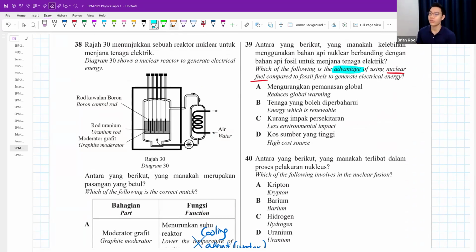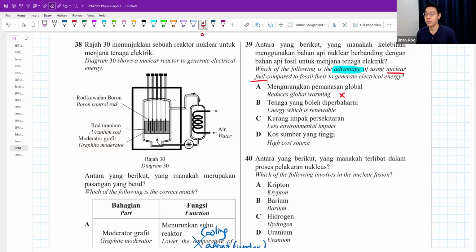Okay, advantage, reduce global warming. No, it doesn't reduce global warming. You know why? Nuclear energy will produce a lot of heat also. Let's say you got a bomb. The atomic bomb is like a nuclear reactor. It will produce a lot of heat, so it doesn't actually reduce global warming. And same thing, when you burn fossil fuel, like your petrol, your crude oil, diesel, bitumen and all those things to generate electricity, you also get global warming, so not the best answer.